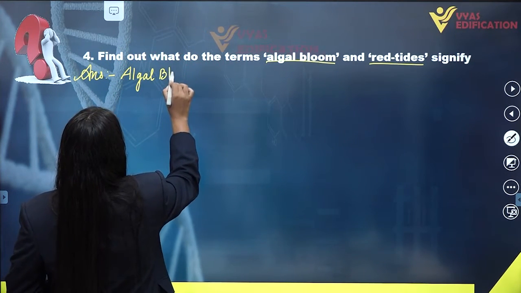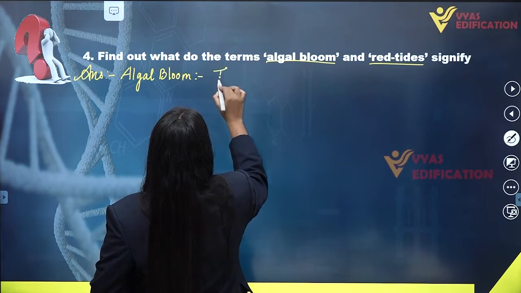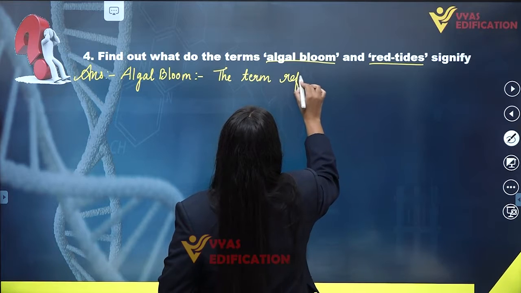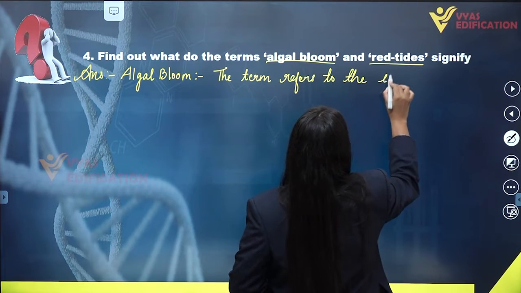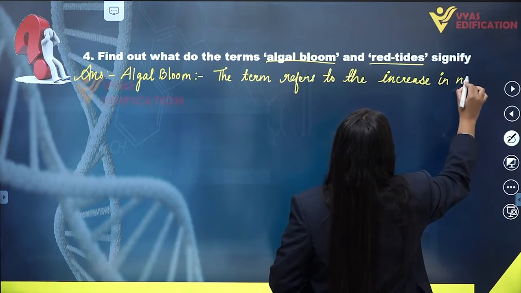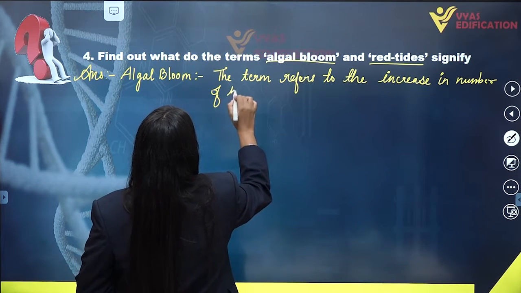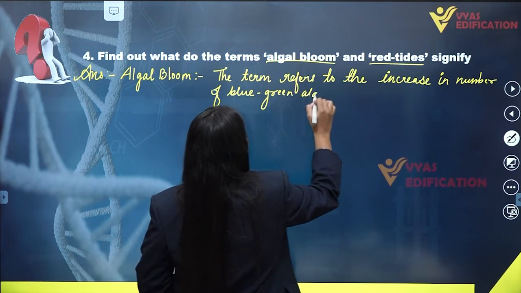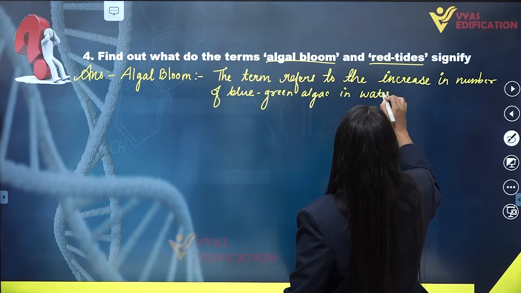The term refers to the increase in number of blue-green algae in a water body.